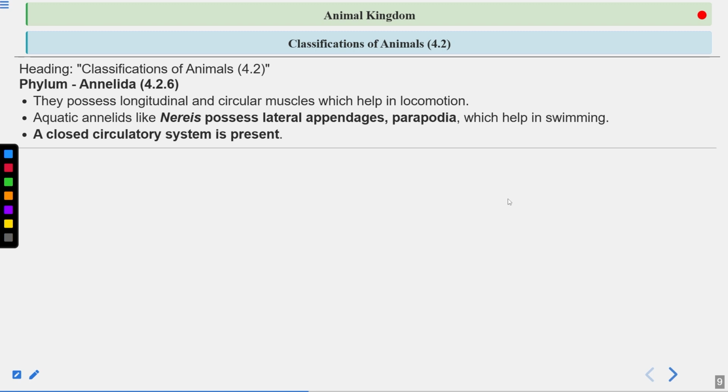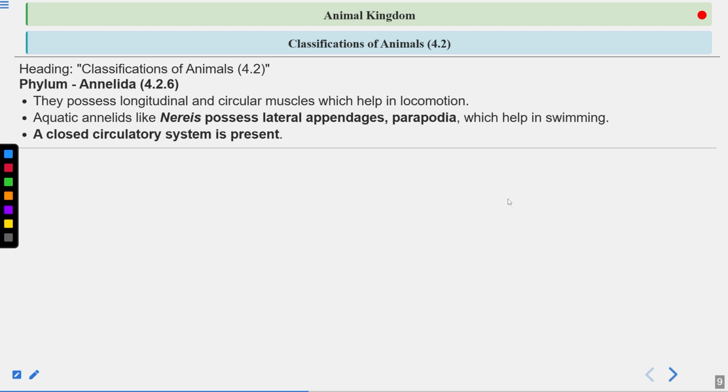A closed circulatory system is present. So what do you mean by closed circulatory system? Humans also have a closed circulatory system. In a closed circulatory system, blood flows in closed vessels. So blood vessels are present, and blood will flow in these blood vessels. This is the meaning of closed circulatory system.